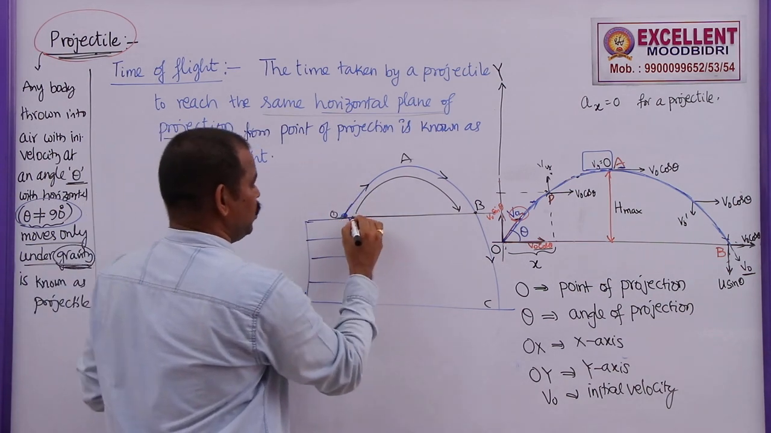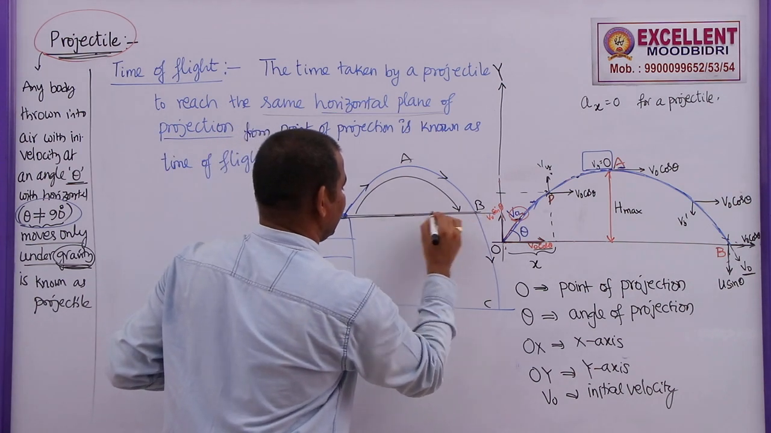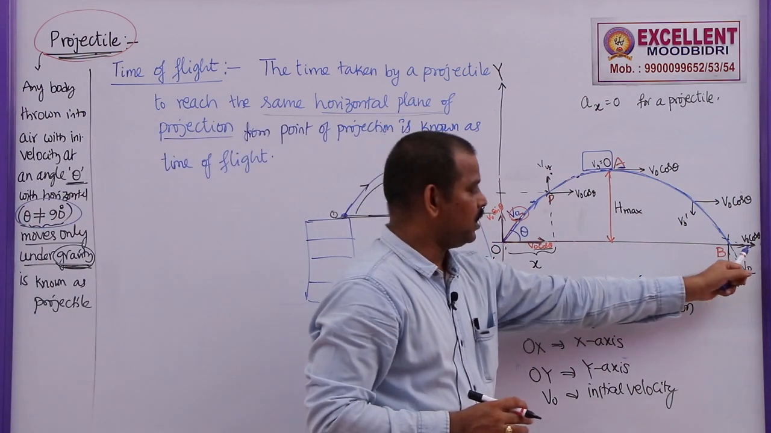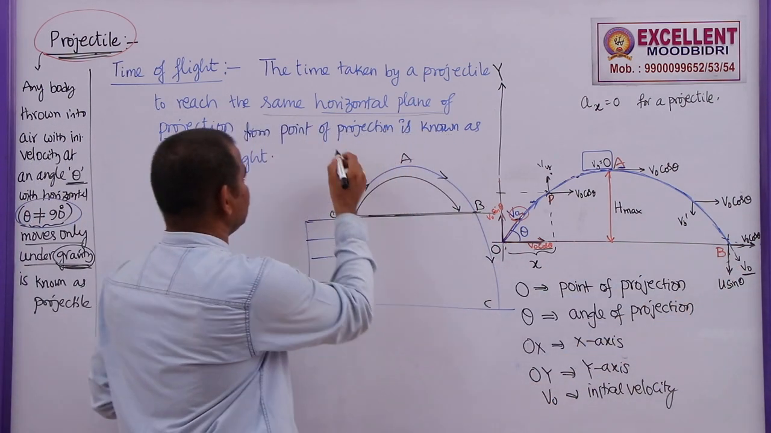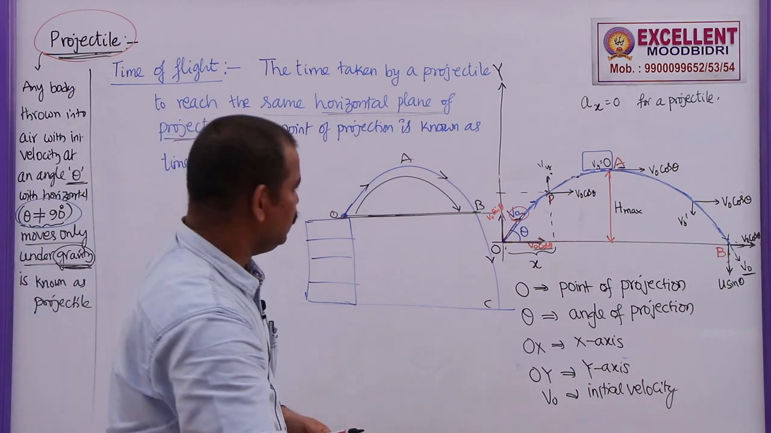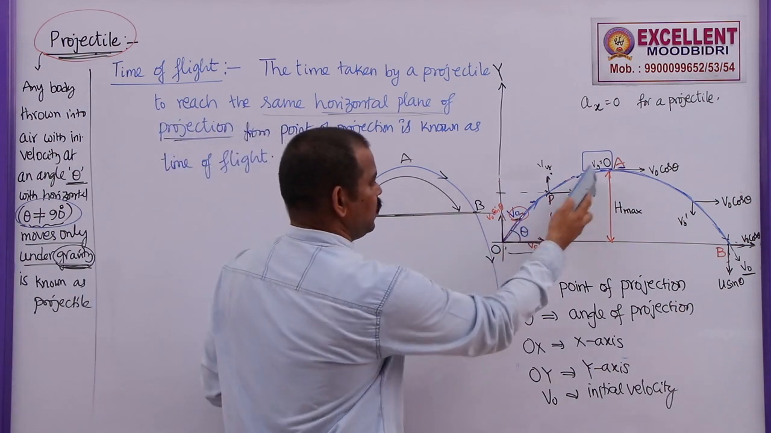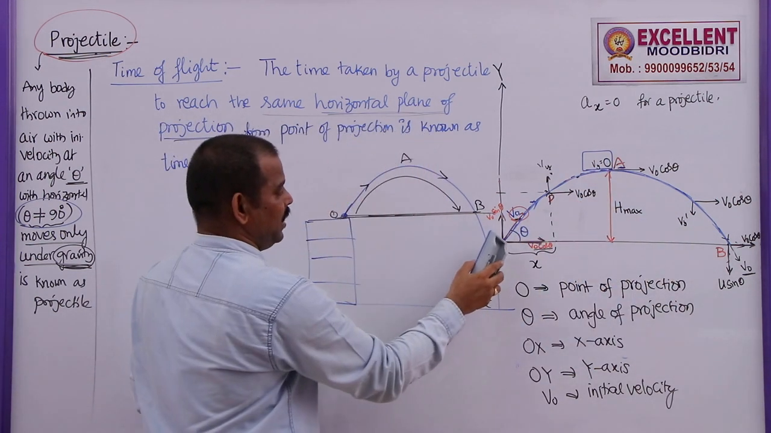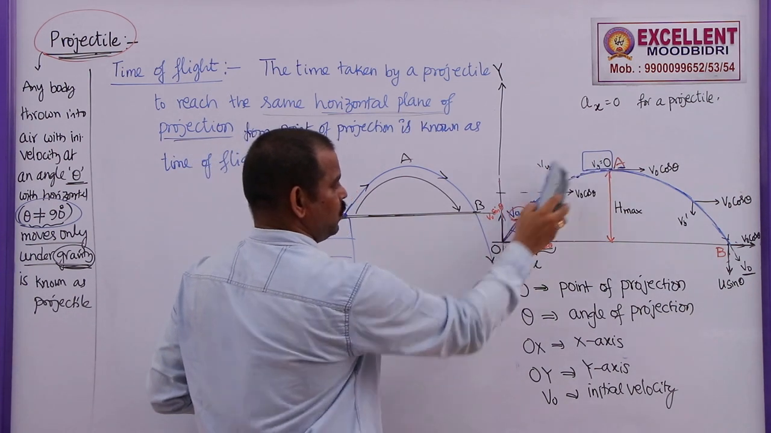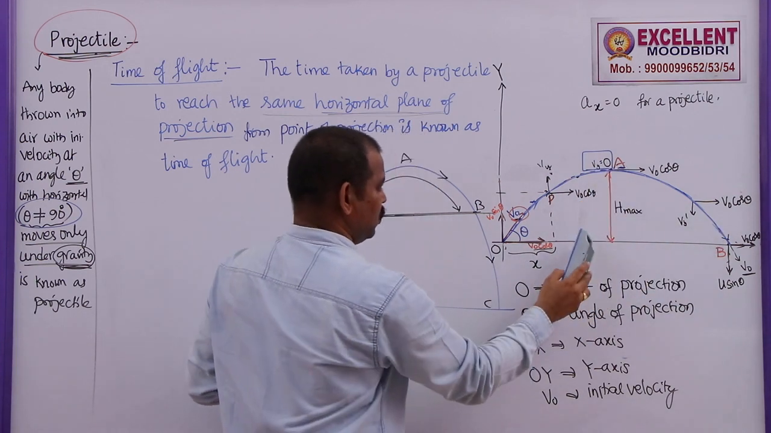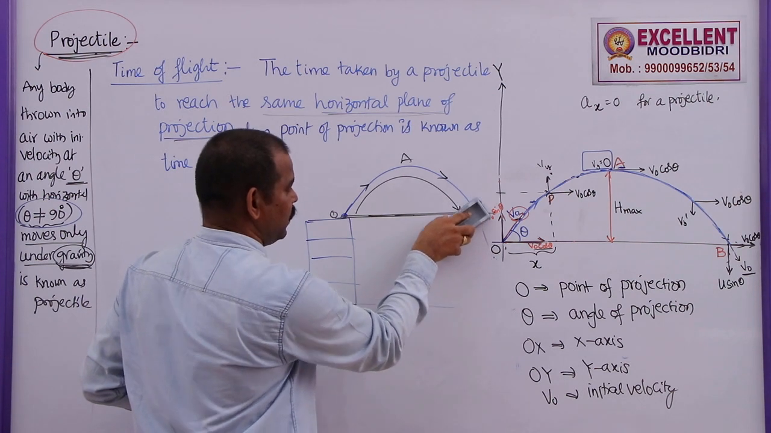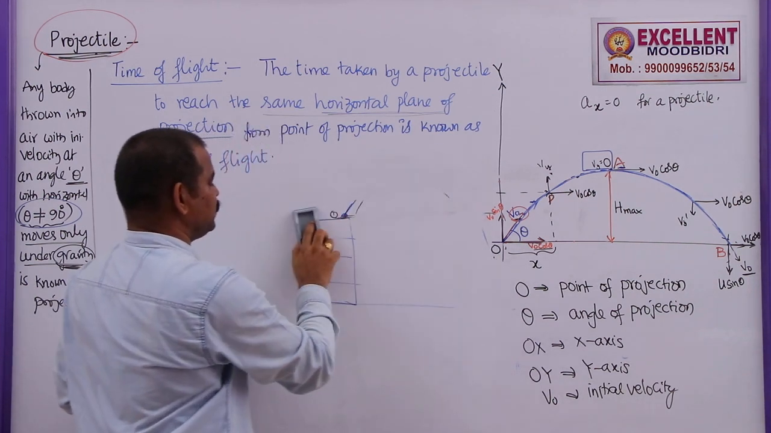So how to define this? This body is going to cross or reach the same horizontal plane. Here, this line, that is the x-axis, can be considered as the horizontal plane of projection. So how to find the time of flight here? If you observe this, it's going up and then coming down. While going up along the x-axis, displacement is along OA, and then A to B. So it is going up and coming down. What is the net displacement in its total journey? In this diagram, the net displacement will be 0.